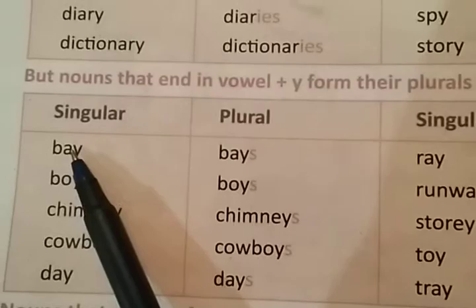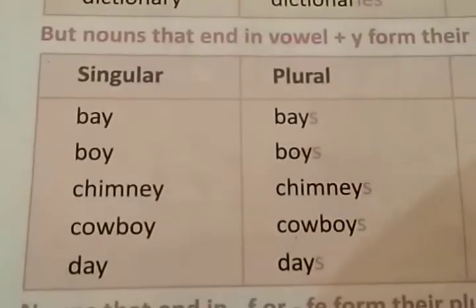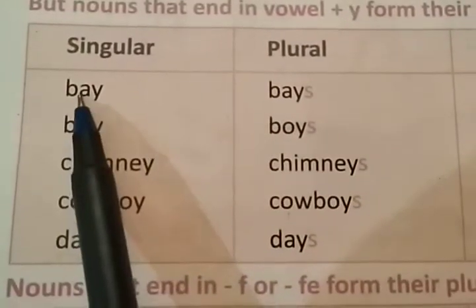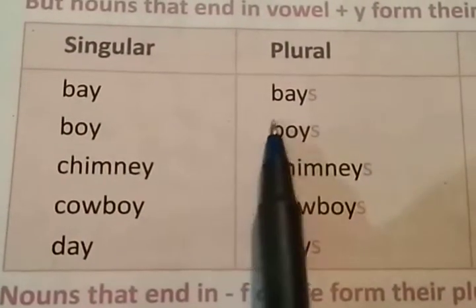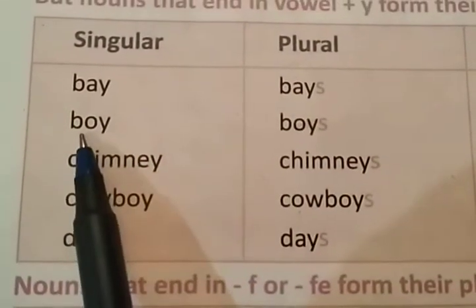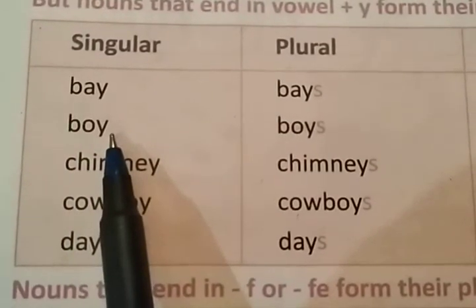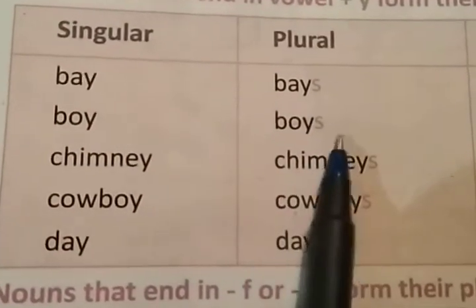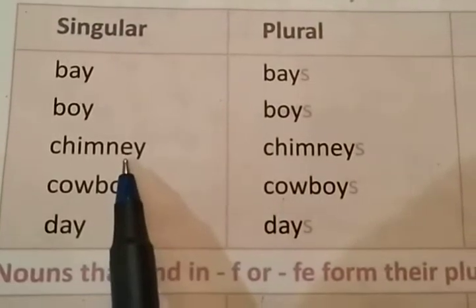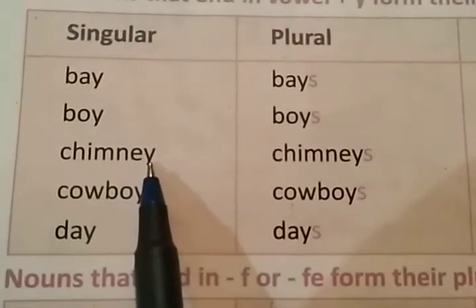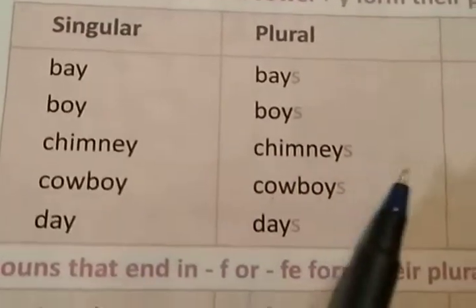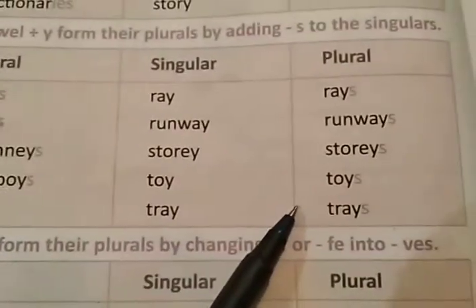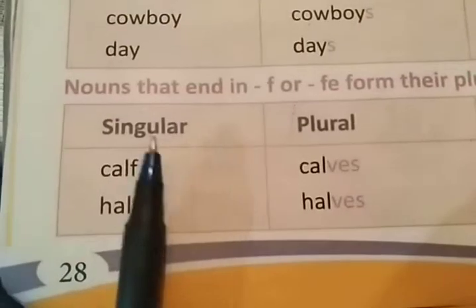In bay, a is a vowel which is followed by y, so its plural will be bays. In boy, o is a vowel which is followed by y, and its plural will be boys. Chimney, here e is a vowel which is followed by y, so its plural will be chimneys, and so on. Right? Now coming on to the next one.